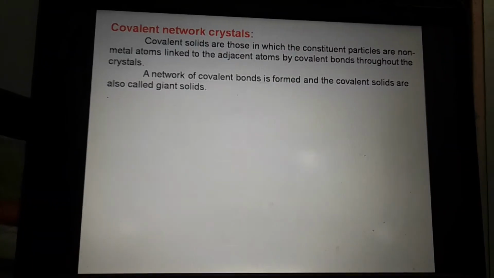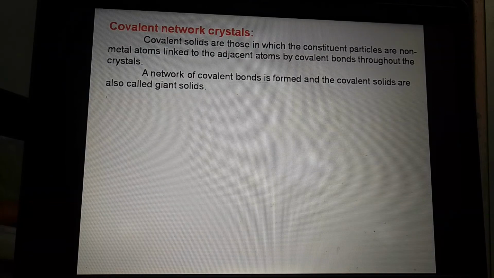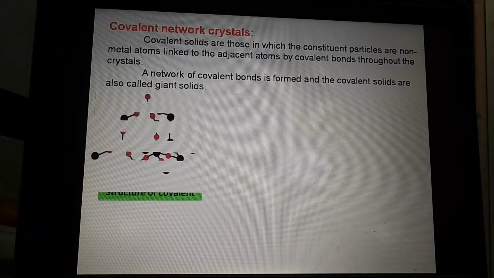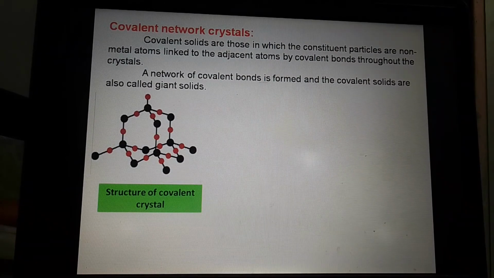Now we will see the last type of our crystalline solids, that is the covalent network crystal. Now covalent solids are those which constitute non-metal atoms linked to adjacent atoms by covalent bonds throughout the crystal. A network of covalent bonds is formed and the covalent solids are also called giant solids. This is the structure of this covalent crystal.